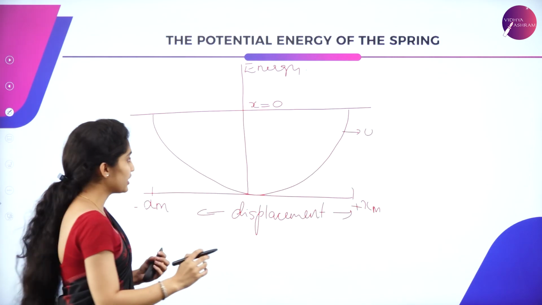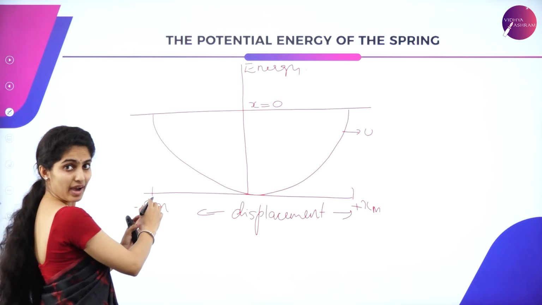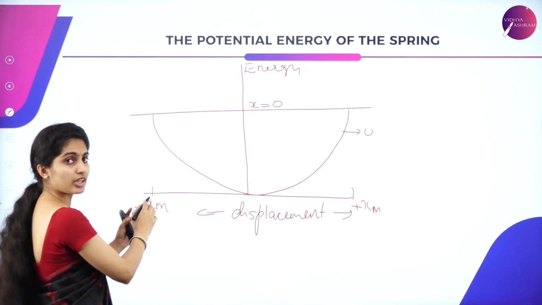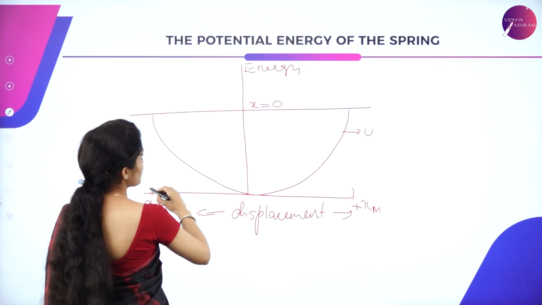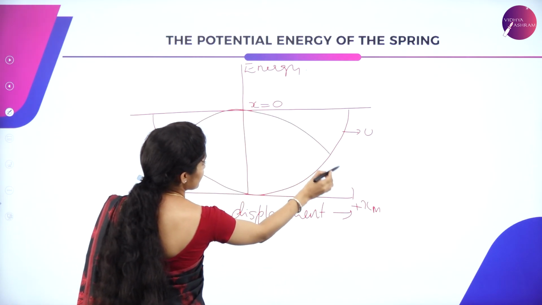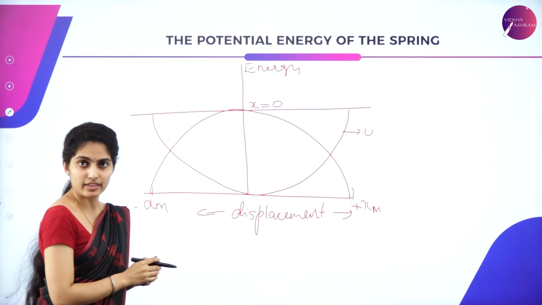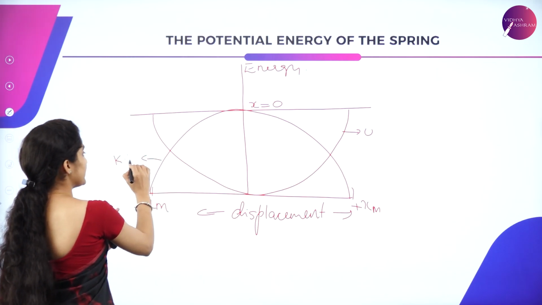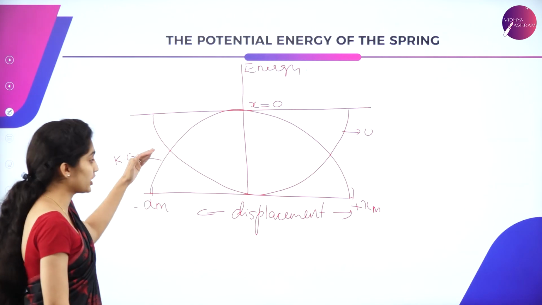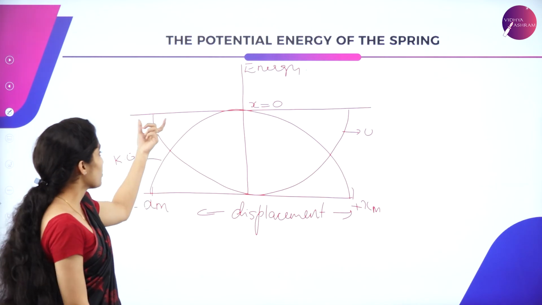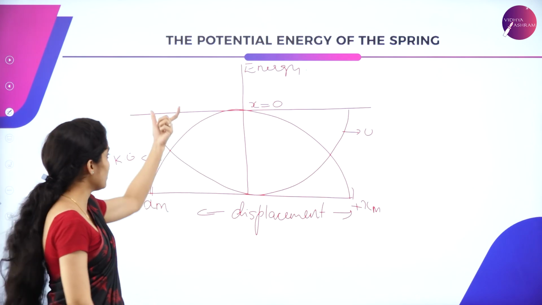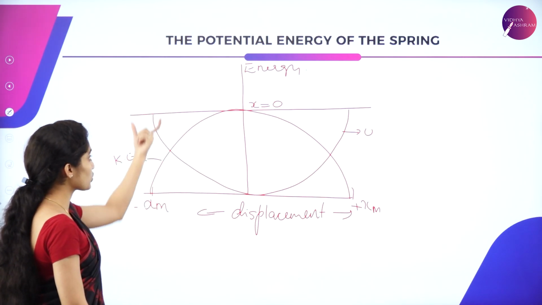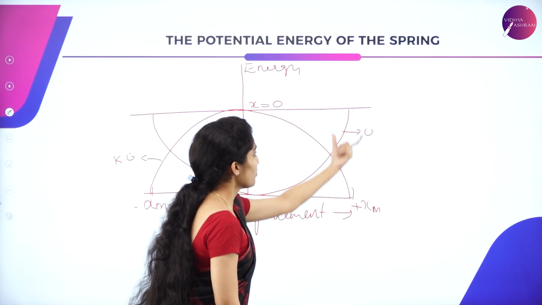Now kinetic energy is maximum at the equilibrium position and it comes out to be like this in this manner. So this is the curve of kinetic energy. The kinetic energy is said to be minimum and potential energy is said to be maximum at the extreme condition, which is shown by these 2 points.